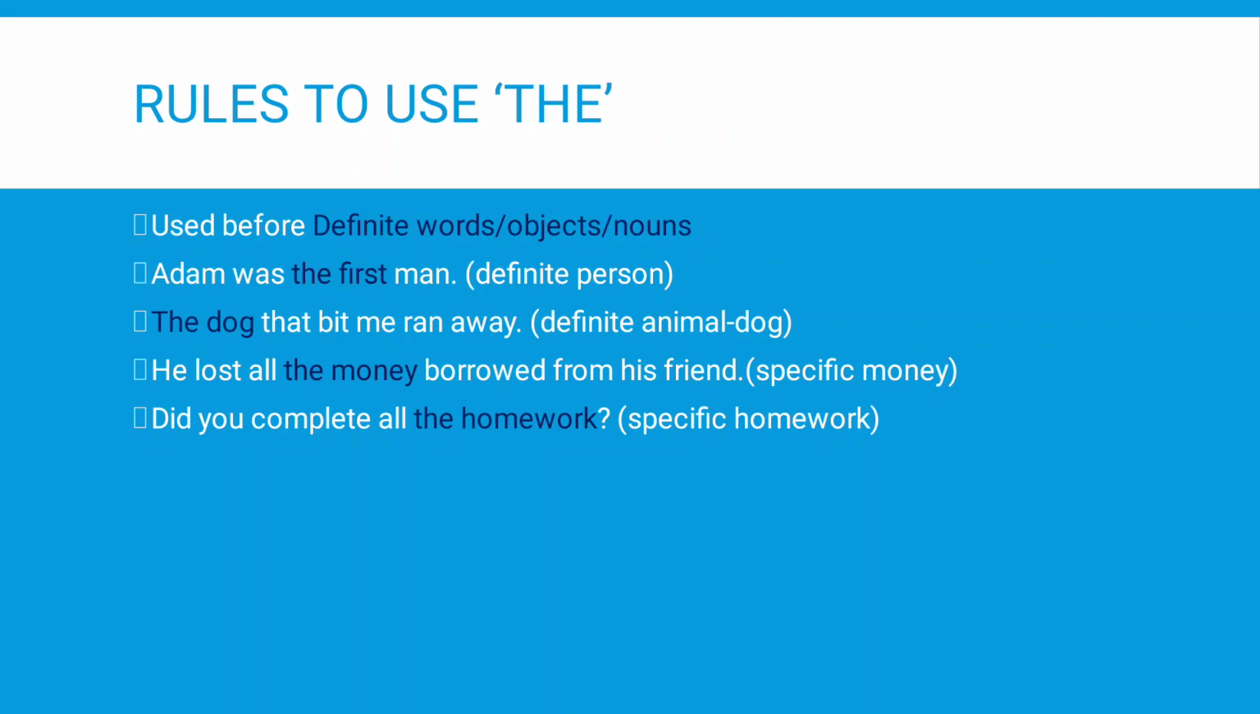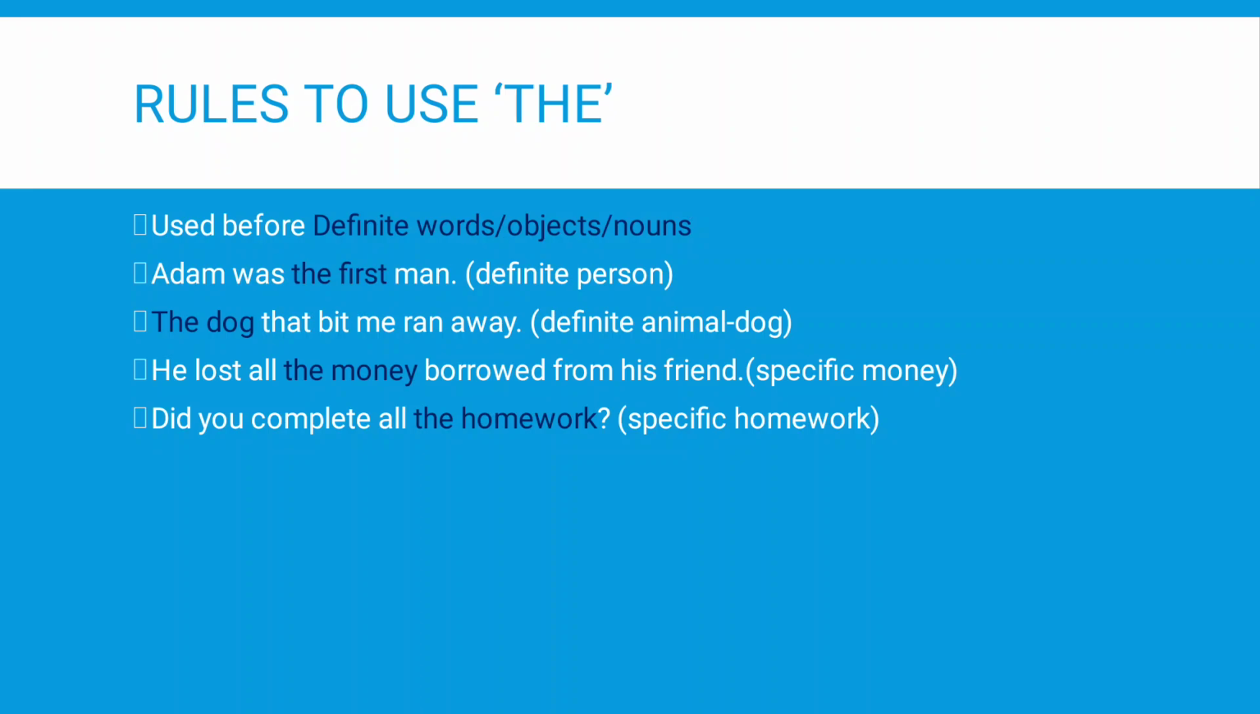Let us study these examples. Adam was the first man. Here the person is definite. The next example: the dog that bit me ran away. We are talking of a dog that bit a person and ran away. This is a specific and definite dog.